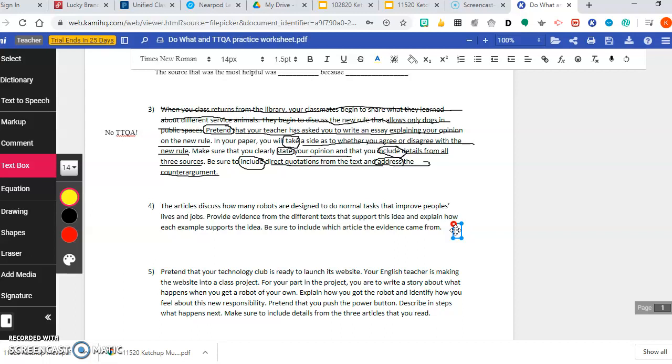I had a number of students that were either doing one or the other. I also had a number of students that were trying to answer the question, and that really wasn't what you were asked to do. So remember, the TTQA, turn the question around, and the do-what strategy are 2 strategies we can use with any essay prompt. It has to be an essay prompt. Number 3 was not. It was a narrative essay. And we can use these strategies before we even read our text.